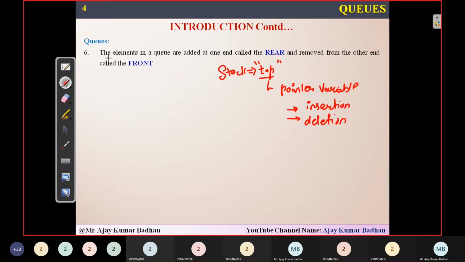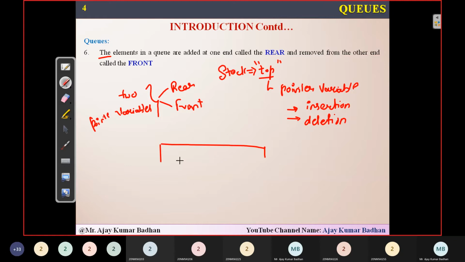Same way, coming to queues, in this scenario we are having two ends. We use two pointer variables, rear and front. Remember this. Whenever you are representing a queue, for example, this is an array representation of a queue. I'm calling it queue, with indices 0, 1, 2, 3, 4, 5, and 6.